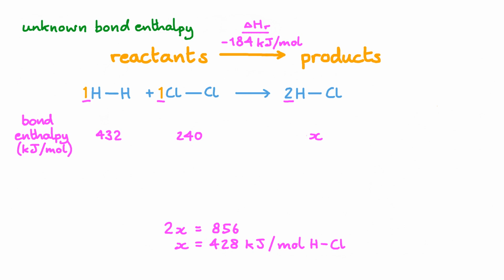When doing calculations like this, it's vital you keep track of the stoichiometric coefficients, because you don't want to have half or double, for instance, the value of the bond enthalpy you're actually after. If it helps, you can write out each bond individually and then add together the unknowns. Next, let's put all this into practice.